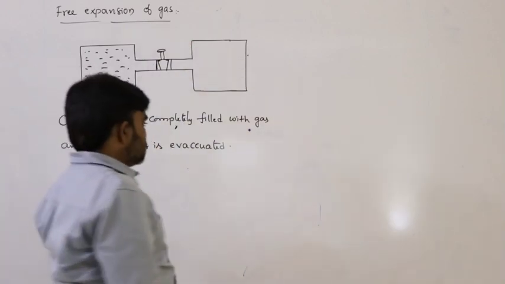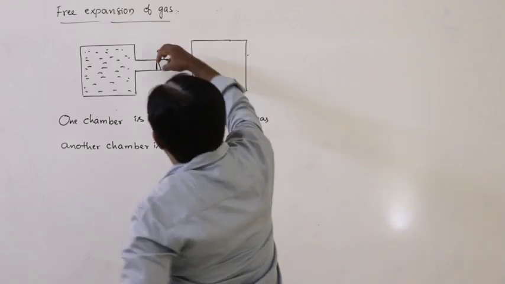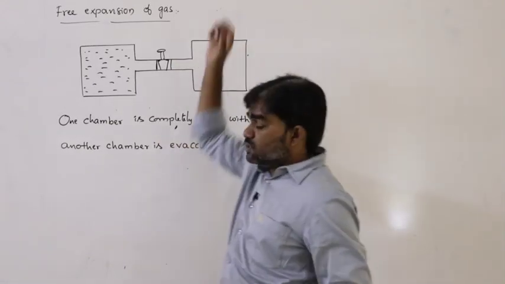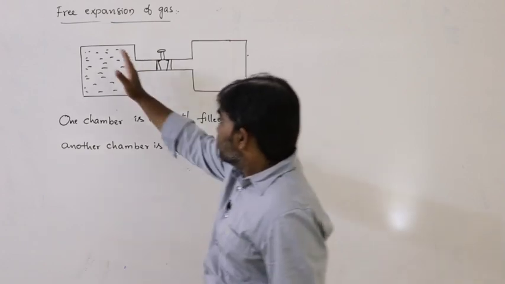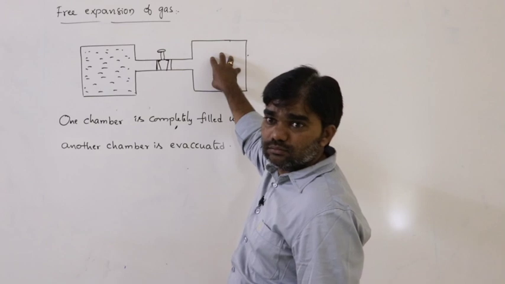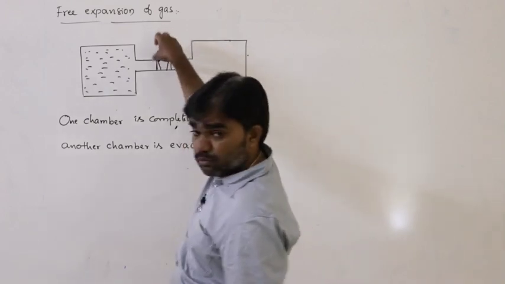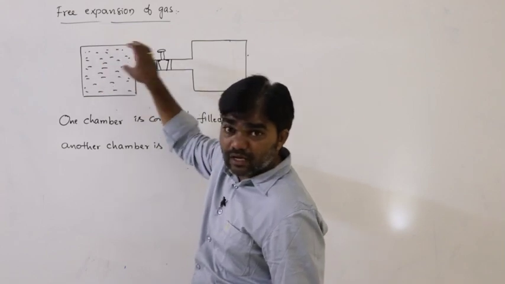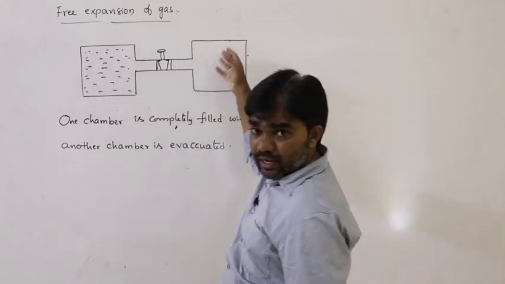Now the situation here is, if you remove this piston, what happens? The gas from this chamber rushes towards this chamber. If we remove this piston, what happens? The gas in this chamber rushes towards the other chamber.